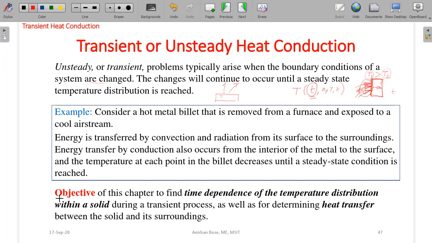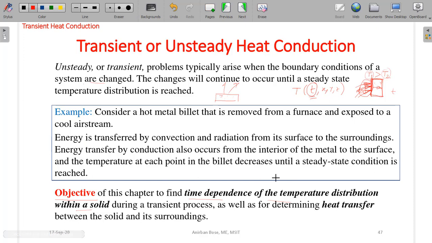Now the objective of this chapter, transient heat conduction, is definitely to find out the time dependence of the temperature distribution within a solid. During a transient process we are interested to find out how temperature is changing with respect to time, as well as determining heat transfer between the solid and its surroundings.